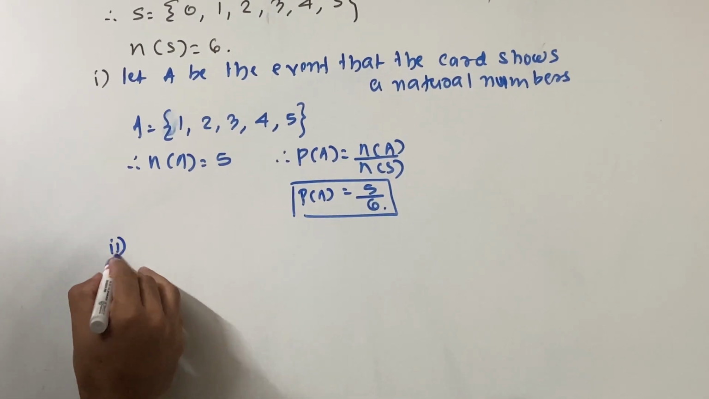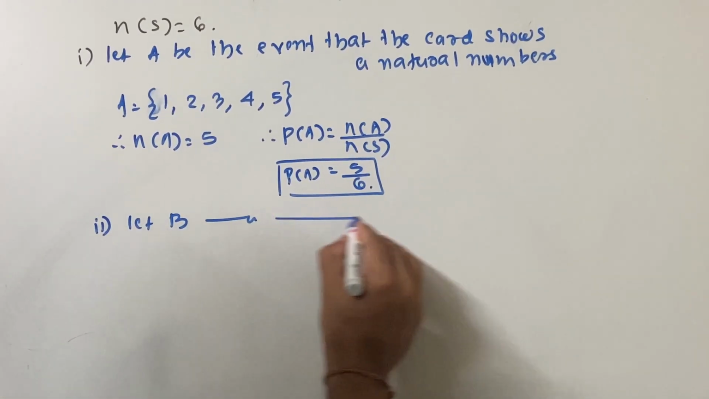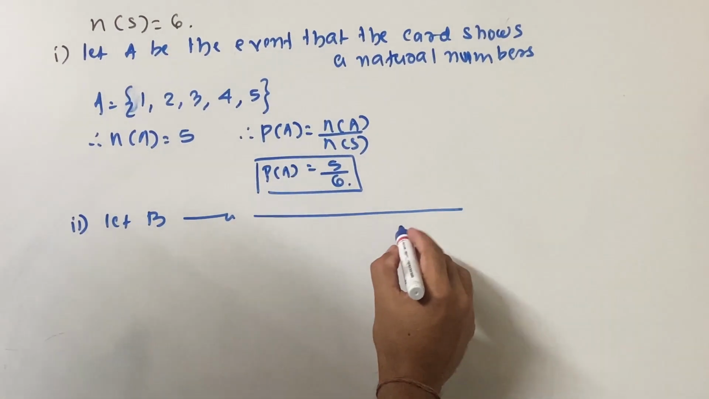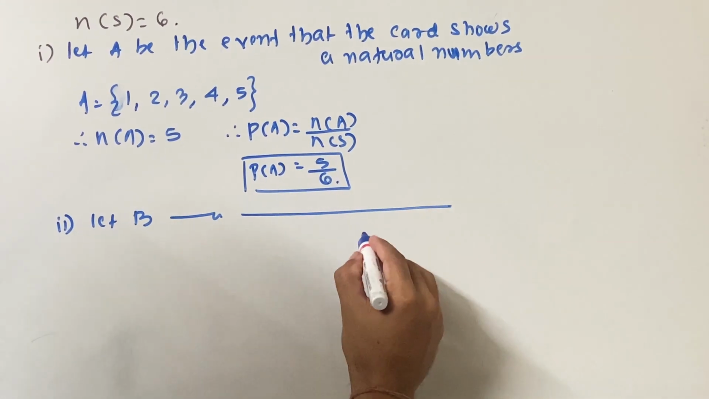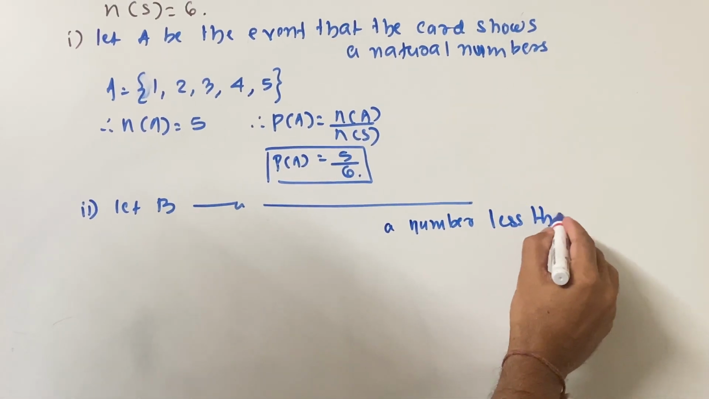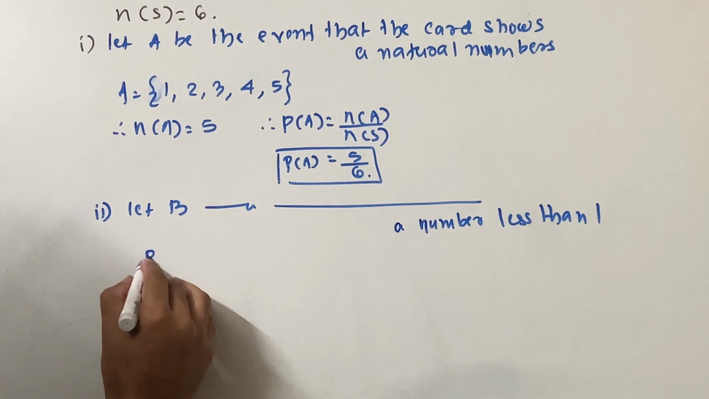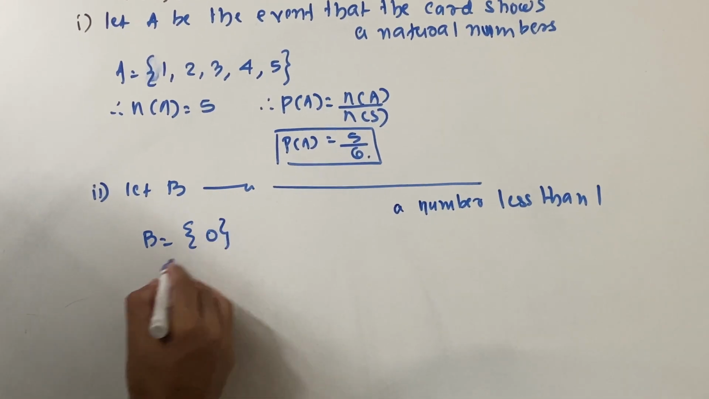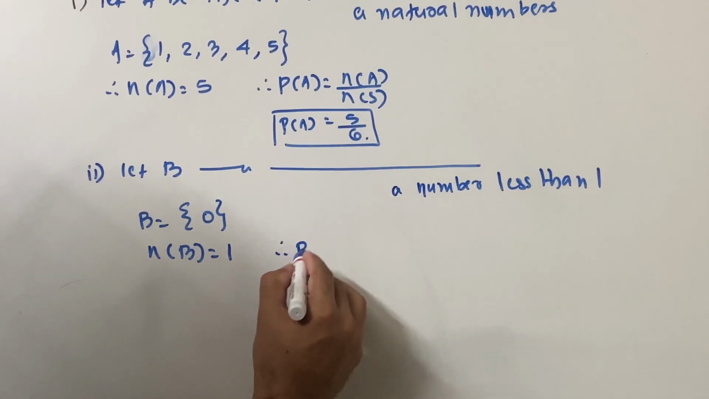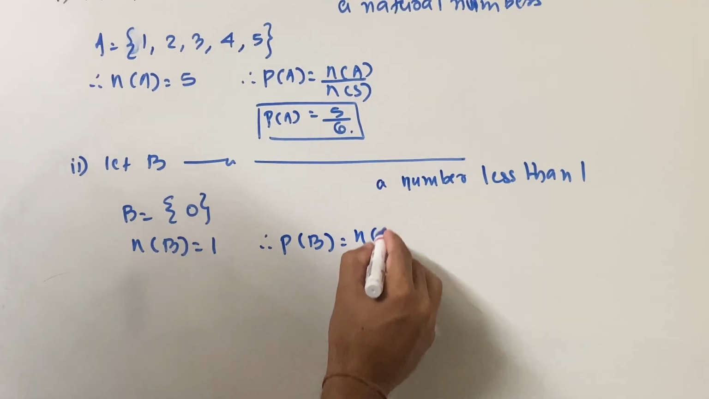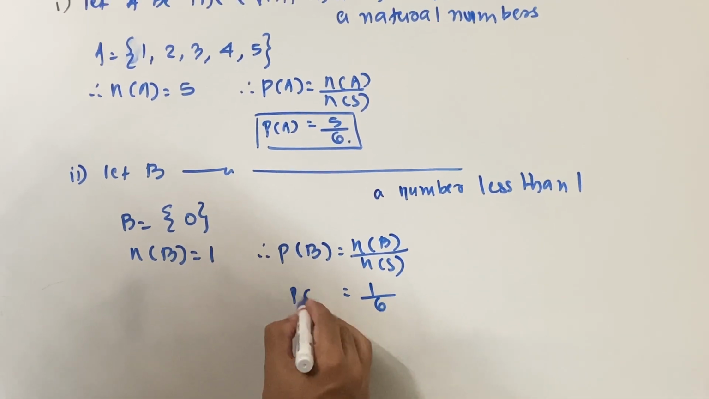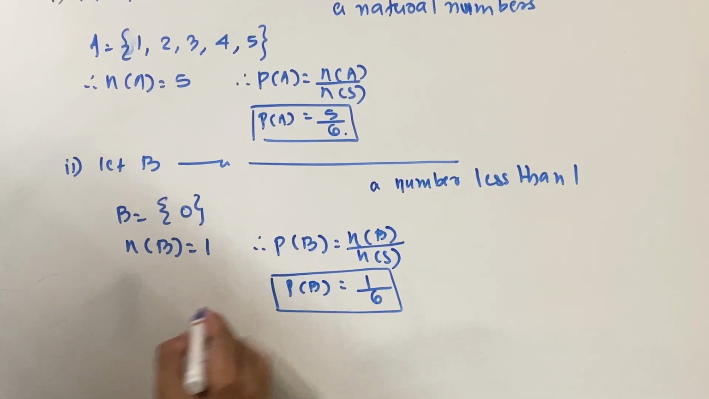See the second one. In the second, it says let B be the event. I'll just put lines over here. So it is the same copy. It shows a number less than 1. That is, let B be the event that the card shows a number less than 1. So how many numbers are less than 1? There is only one number which is less than 1, that is 0. And remember, you should write n of B is equal to 1. There is one number. And therefore you should say over here that P of B is equal to n of B upon n of S. This is 1, this is 6. So probability of B is equal to 1 upon 6.